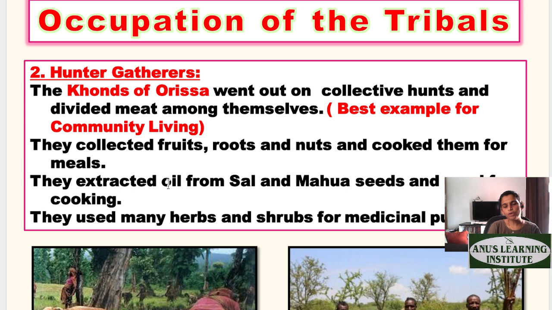The other occupations apart from agriculture were hunting and gathering. If you're talking about forest lands, these people hunt for animals and gather fruits, roots, and other important stuff that we get from plants. What did they collect? They collected fruits, roots, and nuts, and cooked them for meals.